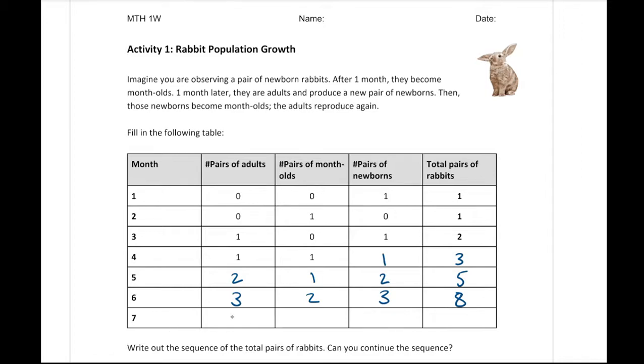In month 7, we still have the 3 adults from before, plus the 2 month-olds, so now we have 5 adult pairs. We have 3 newborn pairs from the previous month. And finally, because of the 5 adult pairs, we have 5 newborn pairs. In total, we then have 13. You could look at it as going in a diagonal in terms of where our rabbits are going.